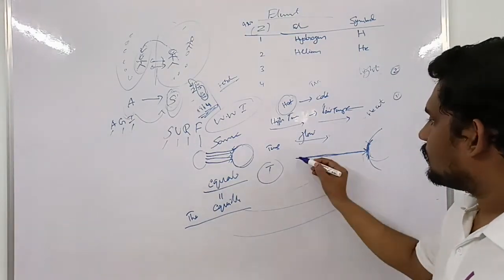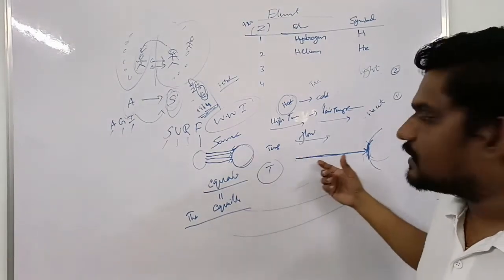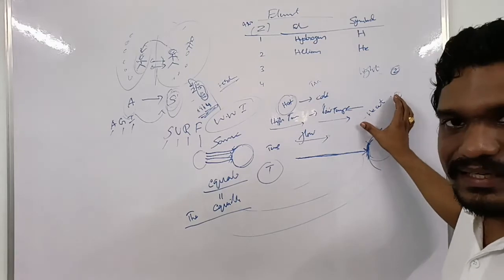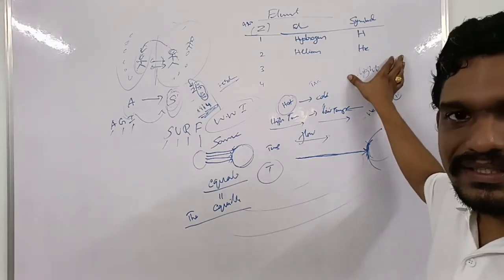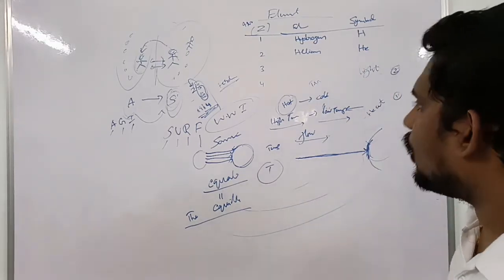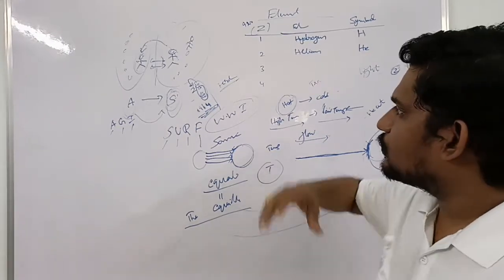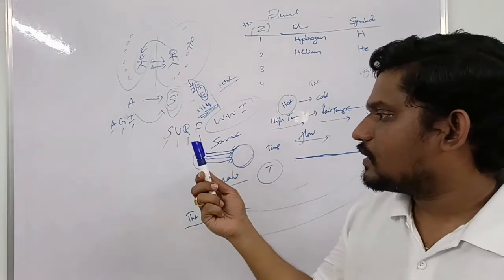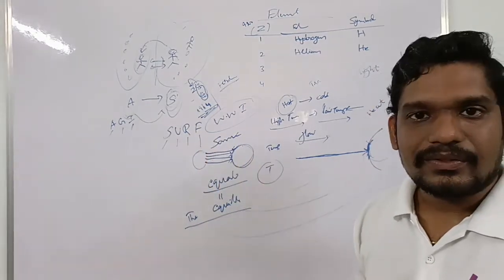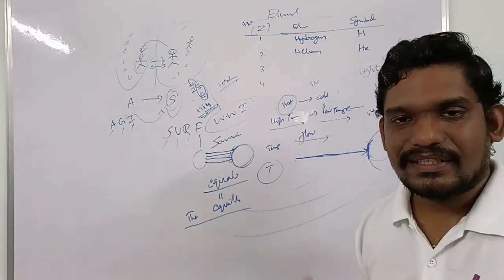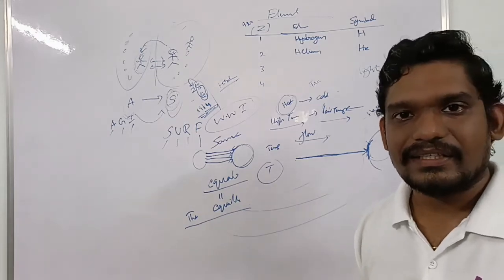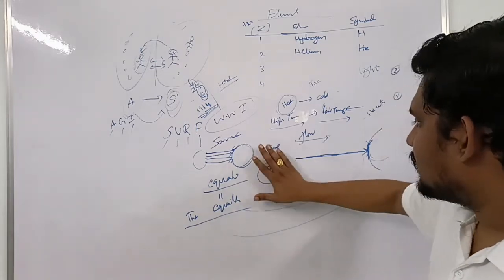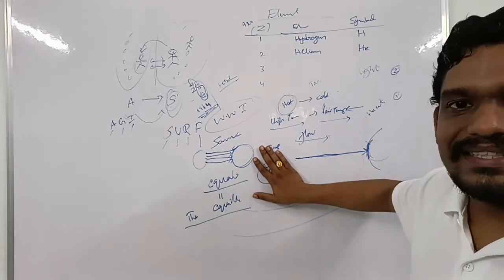Okay. Then we said the rays are providing us heat energy. At the same time, they are providing us light energy. Light means what? How are we able to see? For example, how are we able to see the board? How are we able to see the hand? How are we able to see this marker in blue color and white color? So there are many differences. Light is a form of energy. When the light comes from a source, the sun is the source of heat. The sun is the source of light for us.